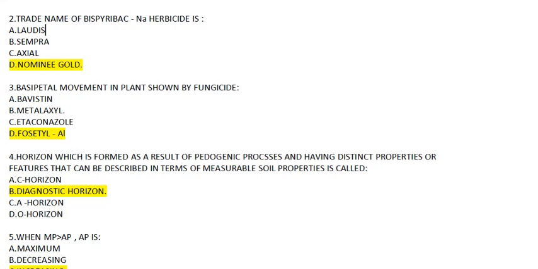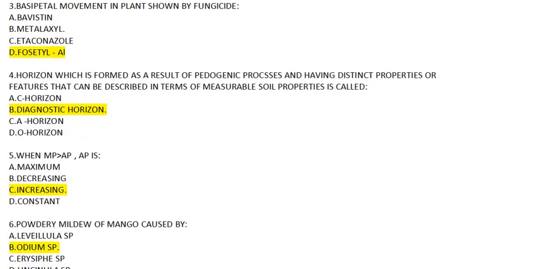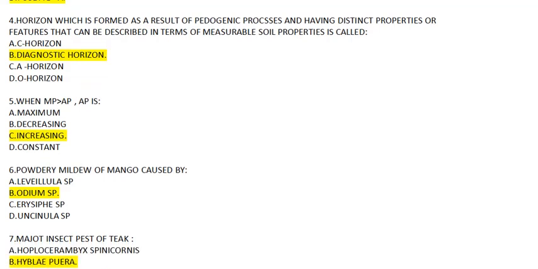Next, basipetal movement in the plant is shown by which fungicide? Now the options are Bavistin, Metalaxyl, Etaconazole or Fosetyl-Al. Answer to this will be Fosetyl-Al, which is symplastic and basipetal, and apoplastic or acropetal is Benomyl or carbendazim or carboxin. Okay, now question number 4.